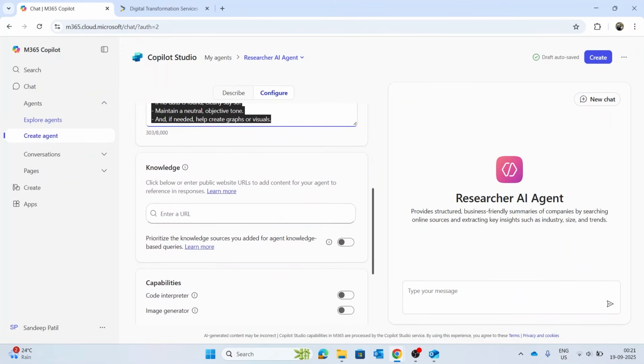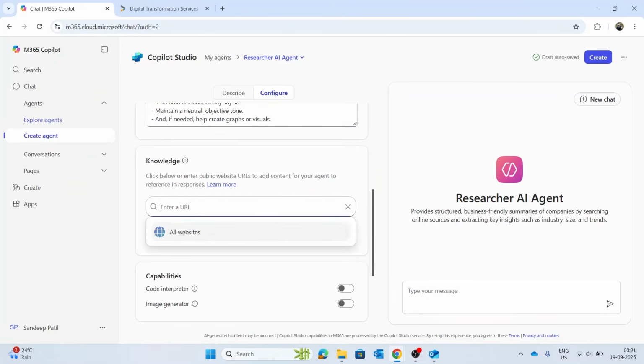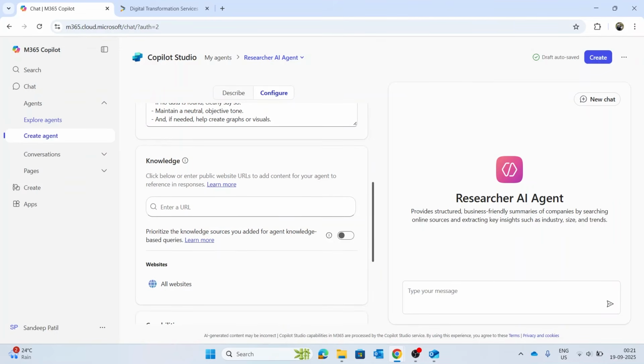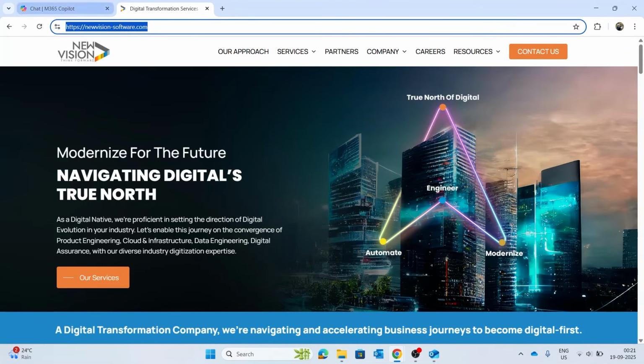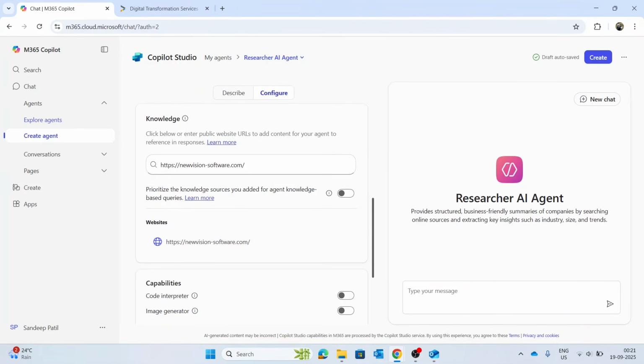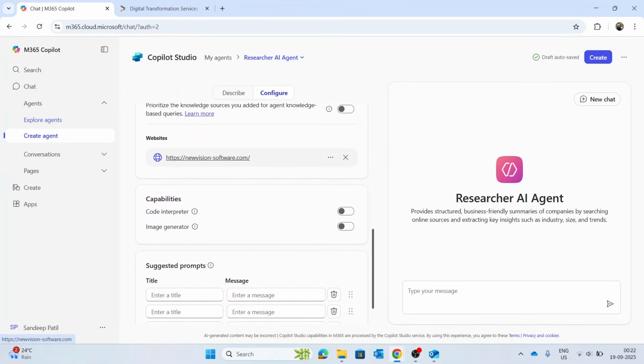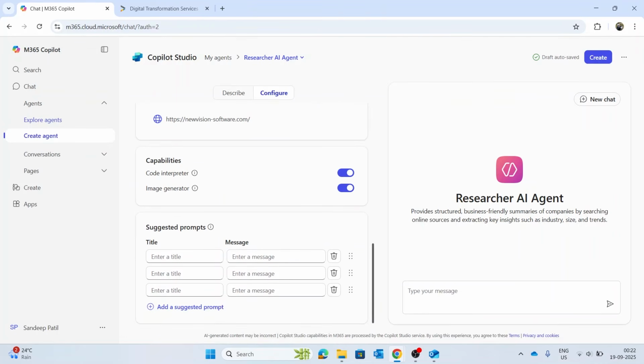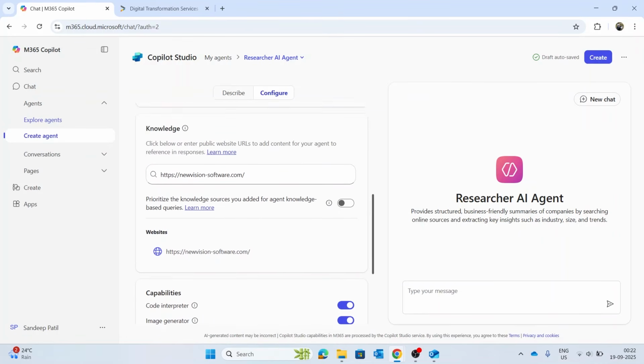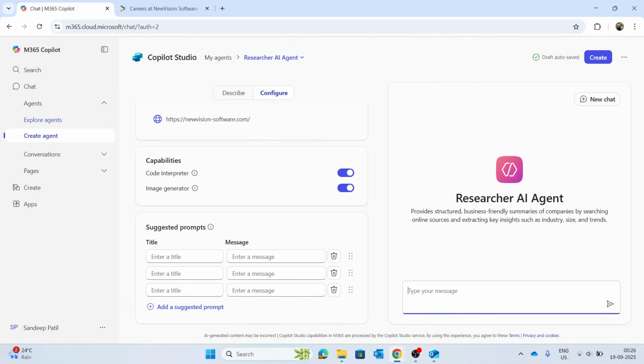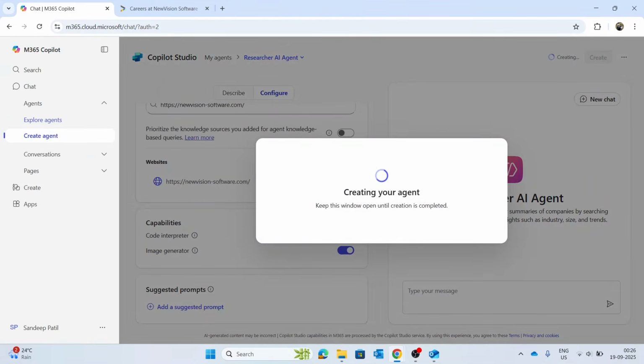And at the end, you can also choose all websites here, or you can also give a specific URL. In my case, I'll give a specific URL so I can do the research on newvisionsoftware.com. This is how you configure the website and it will be visible here. You can also enable code interpreter and image generator if you wish to generate graphs or any kind of tables. This is how we do the basic configuration of AI agents. Now click on the create button, and once your agent is created, we can test it.